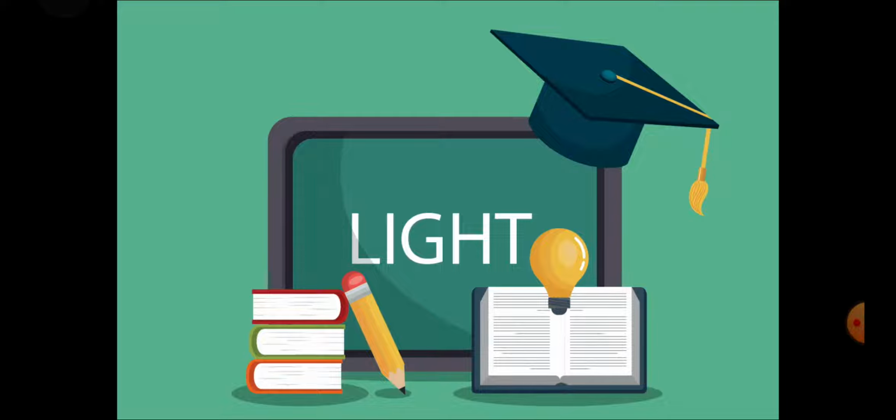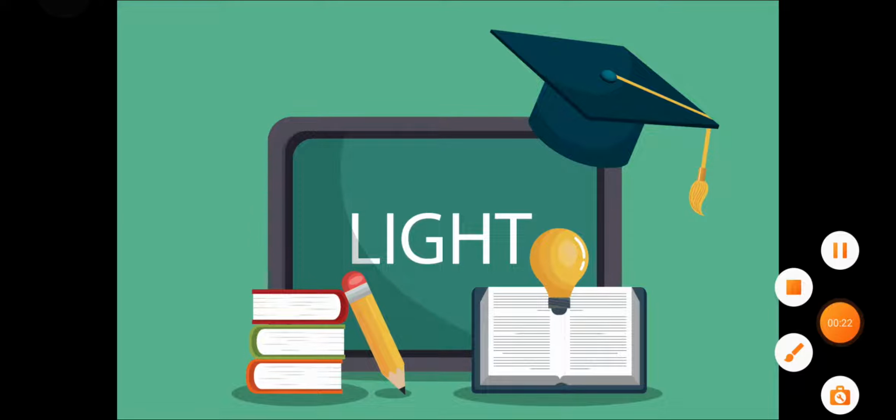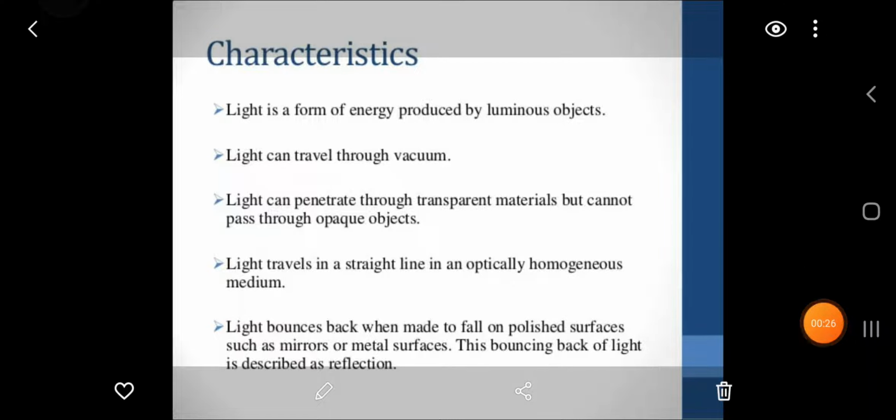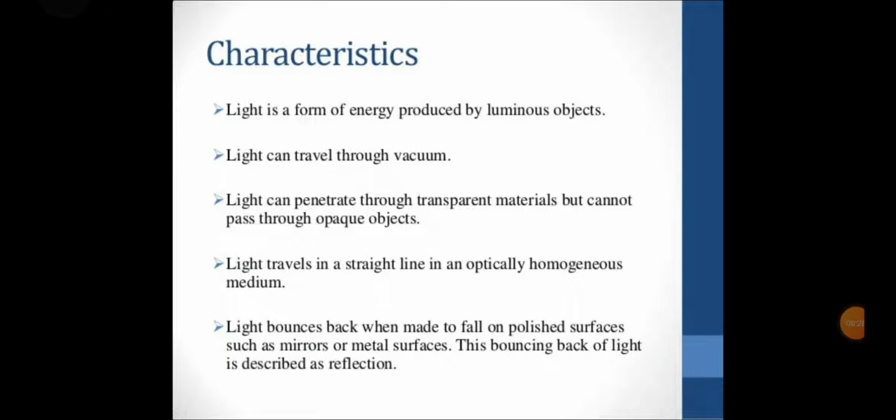Chapter number 10, that is light. In this chapter we will come to know about the different types of phenomena which occur by the light. In this we have to learn about reflection and refraction. But before that we should know a few things about the light.